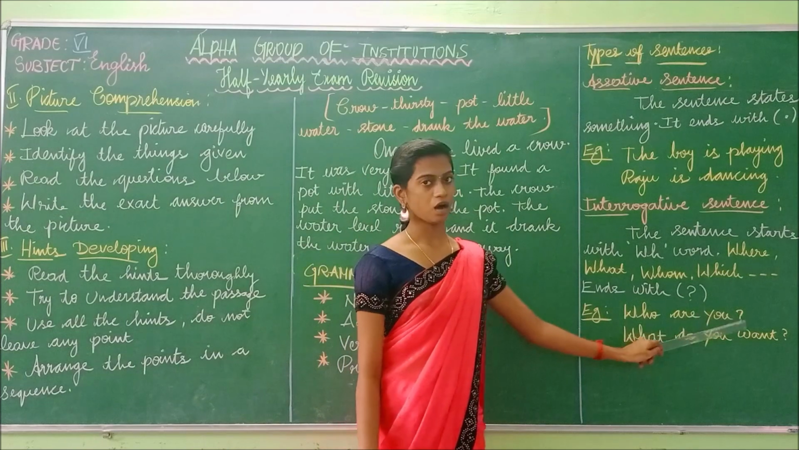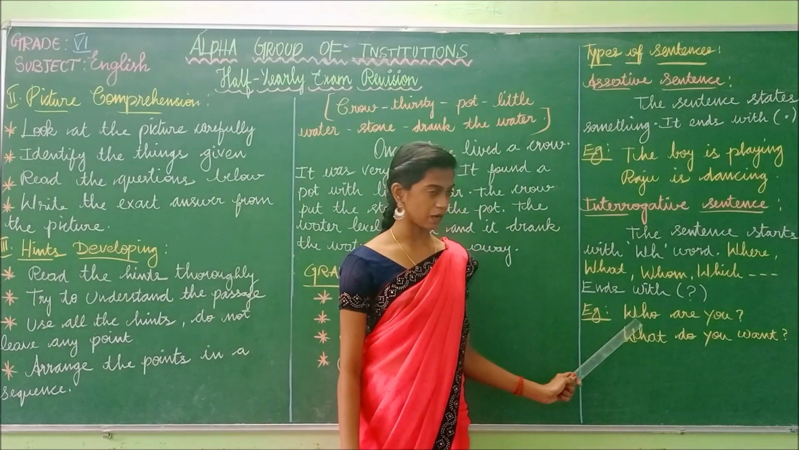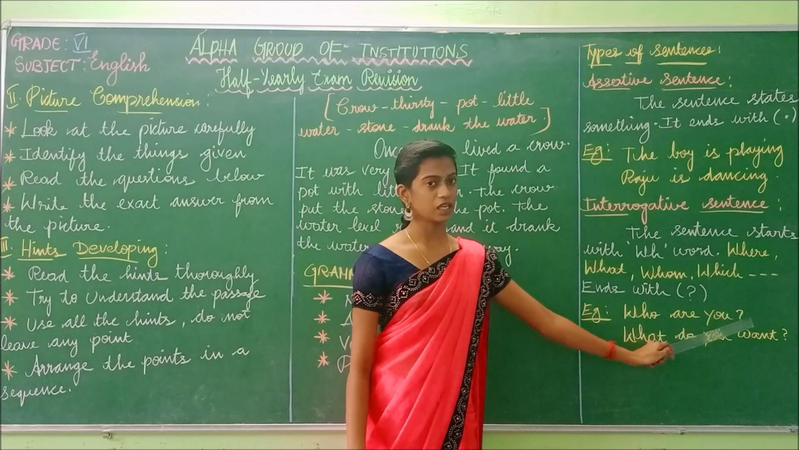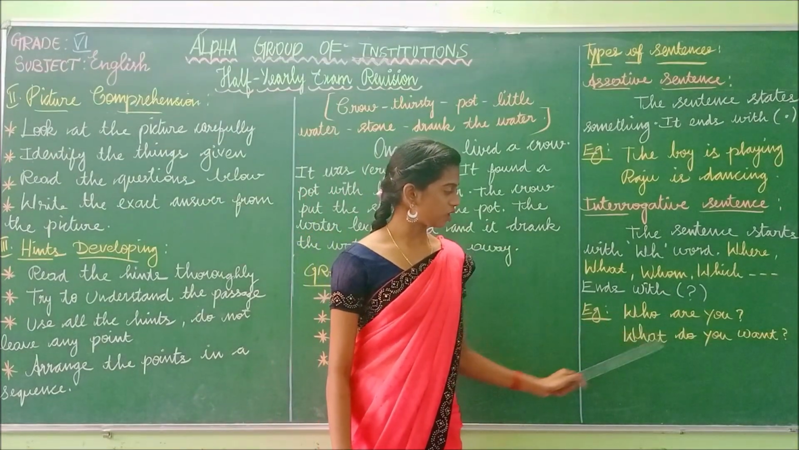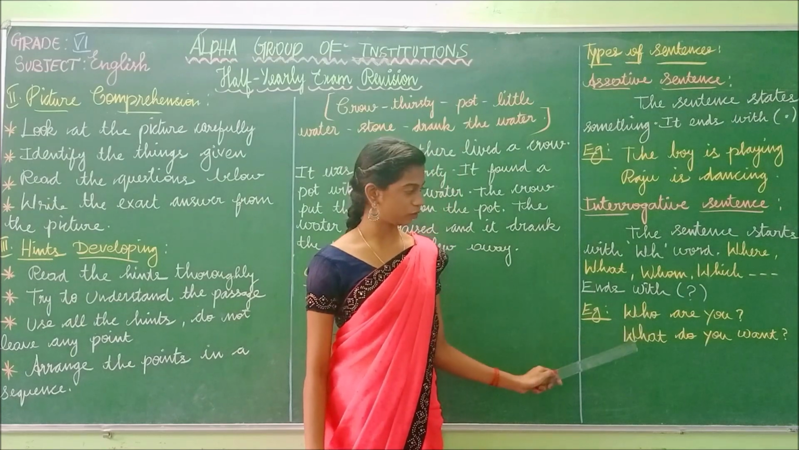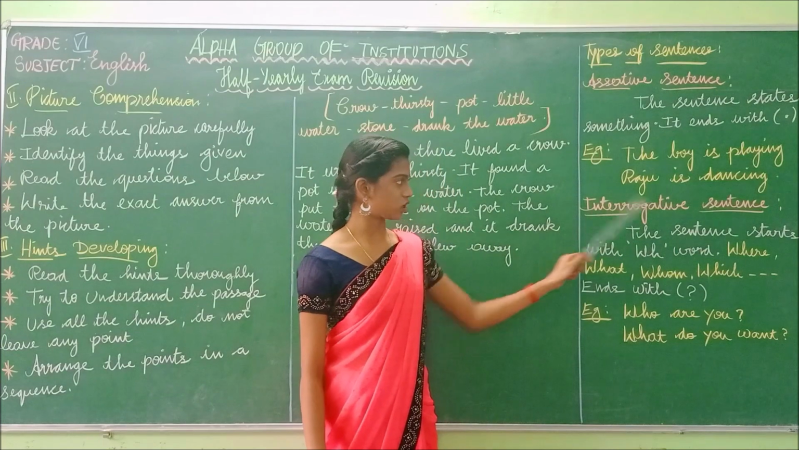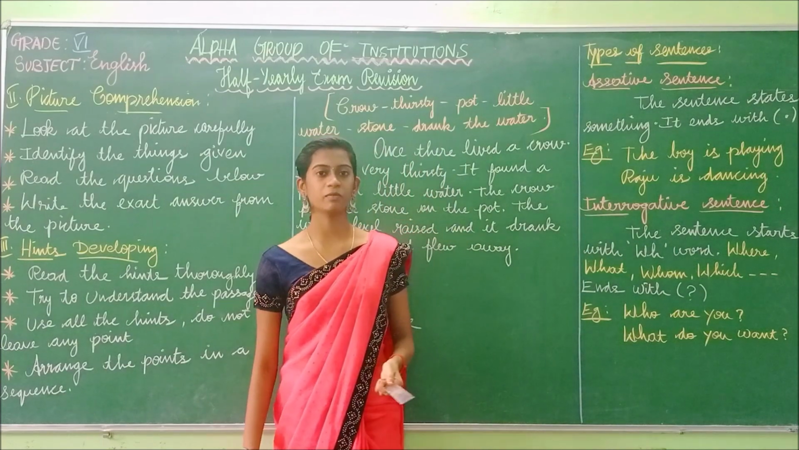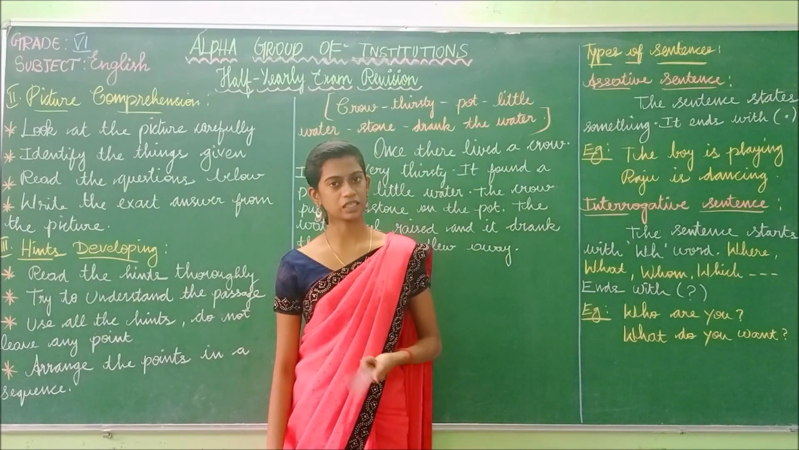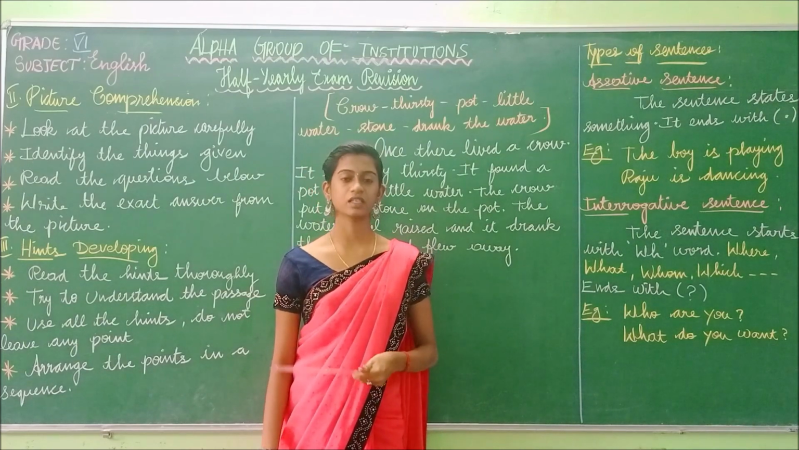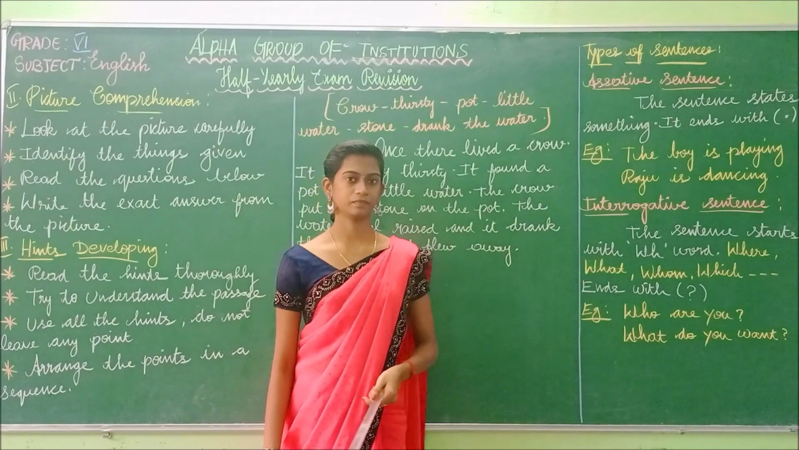Example: Who are you? What do you want? So these sentences start with a WH word and end with the question mark. So the sentences who are you, what do you want start with the question word and end with the question mark, so it is known as the interrogative sentence. In your exam you will be asked to write whether a sentence is assertive or interrogative. So you have to find out and write, using these clues.